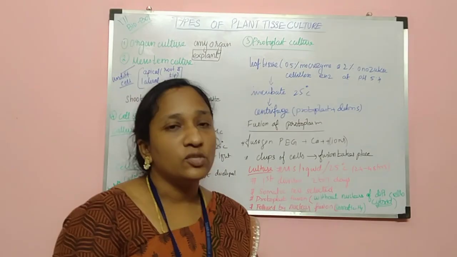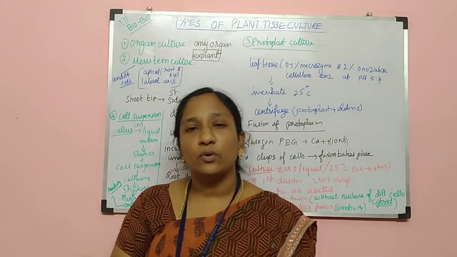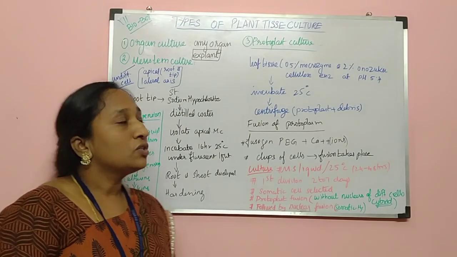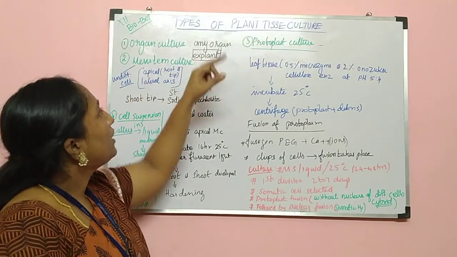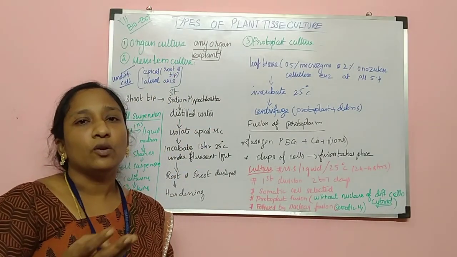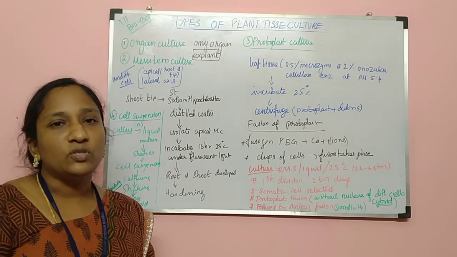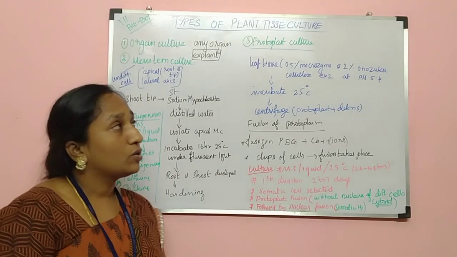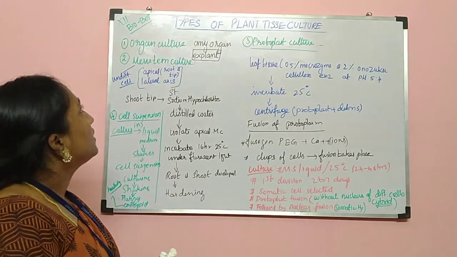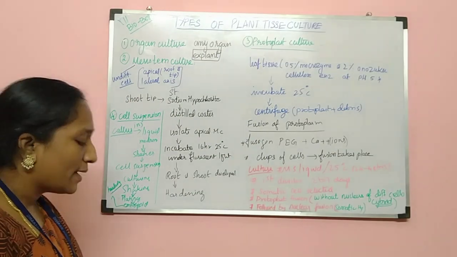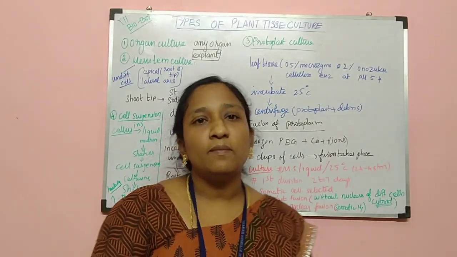In organ culture, we already learned how we are doing the plant tissue culture. All the procedures are similar. Here for culturing, they are using any organ. What is the organ? Root, leaf, stem, or any part of the organ can be chosen for the growth. That culture is called organ culture. Okay, and next one is called meristematic culture.